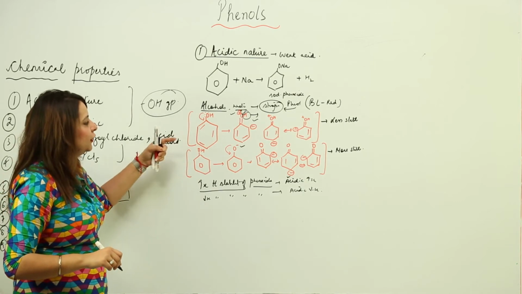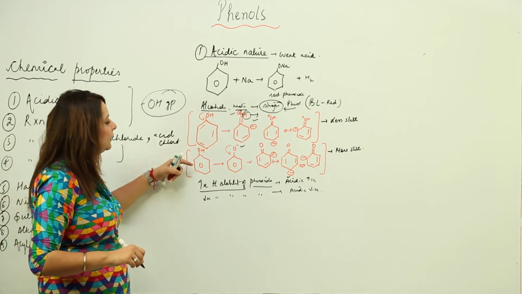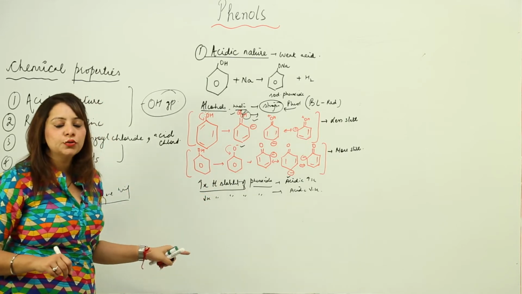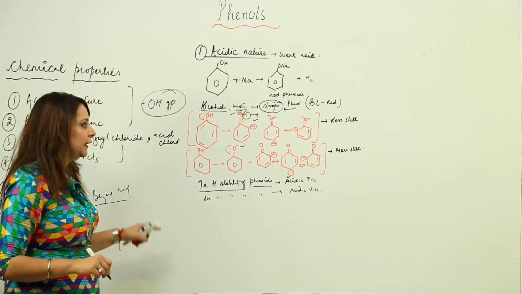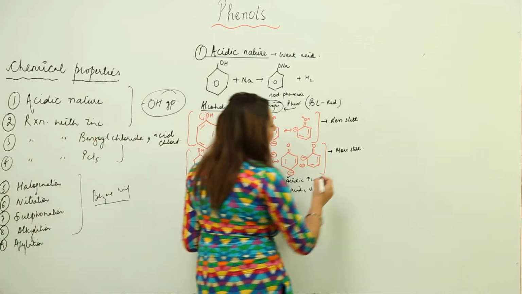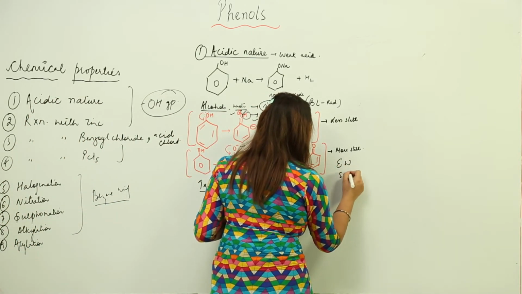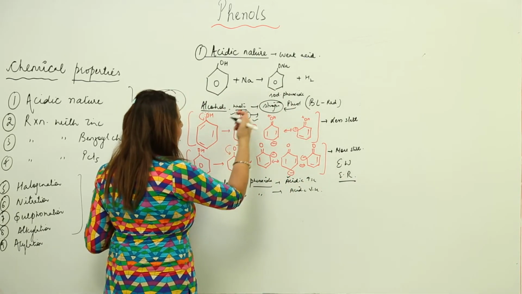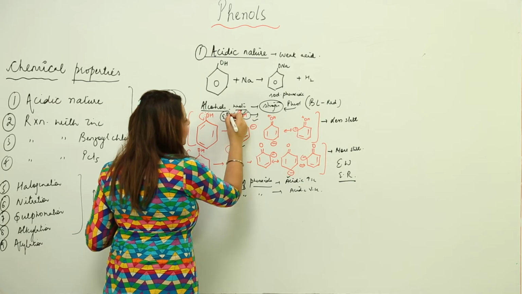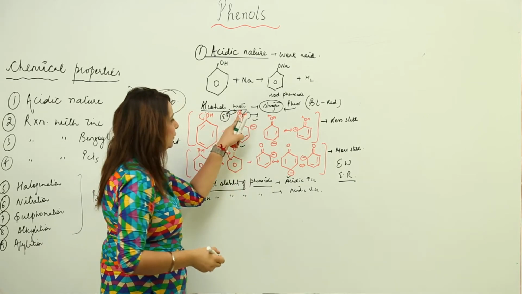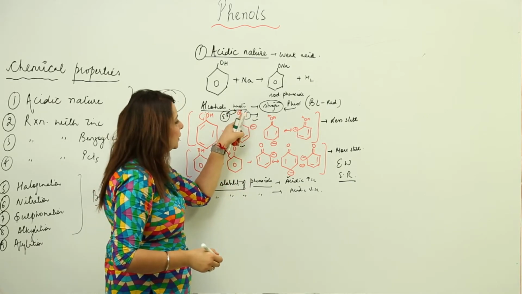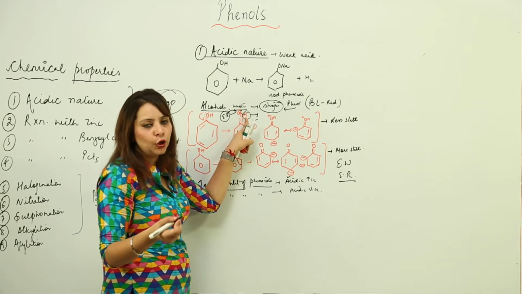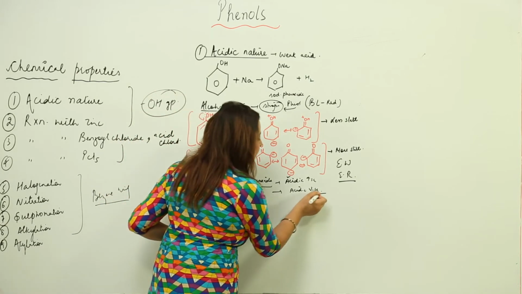So any factor which is going to increase the stability is going to increase the acidic strength, and any factor which is going to decrease the stability of phenoxide is going to decrease the acidic strength. Suppose I have an electron withdrawing group attached and an electron releasing group attached. Suppose here I have an electron releasing group, so it will increase the electrons, so it will neutralize this charge, and oxygen will not attract the OH electrons, and as a result release of proton will be difficult. So we will say that acidic strength will decrease.